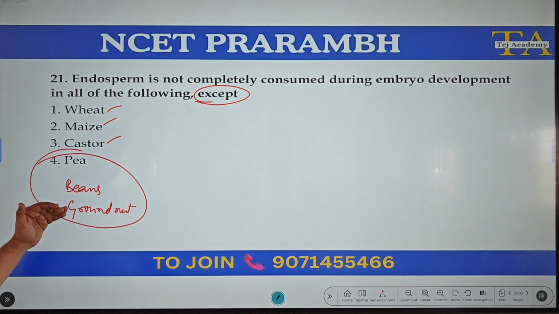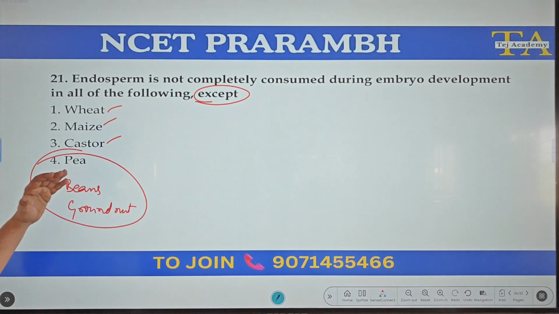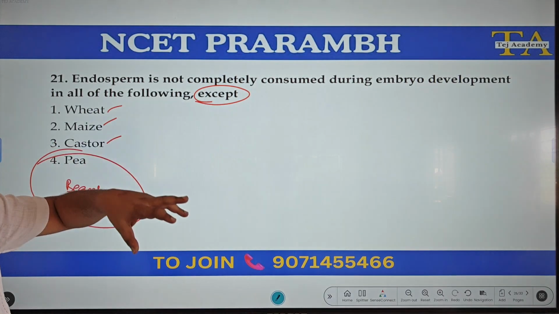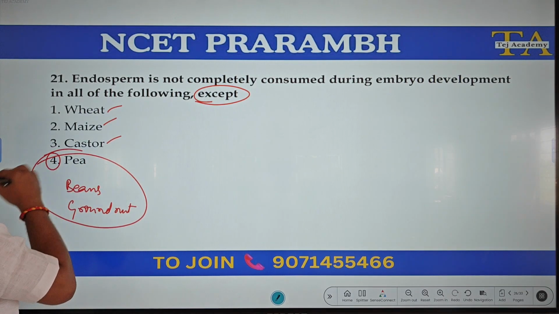You can remember it as PUBG. Peas, beans, groundnut. They are basically non-endospermic. So option 4 is correct.